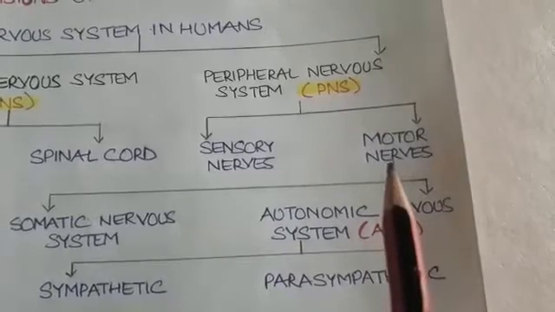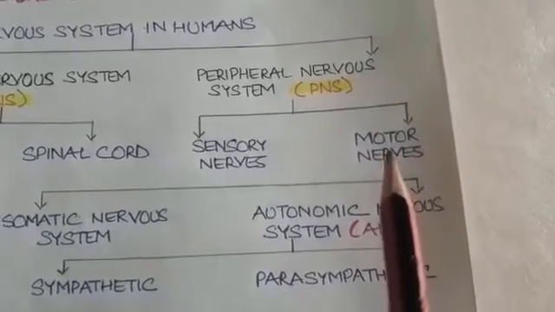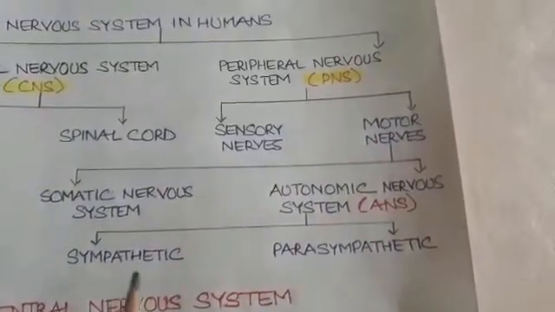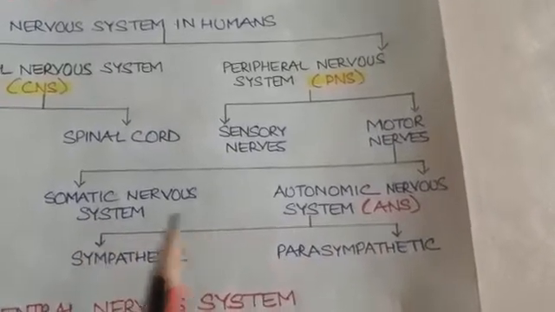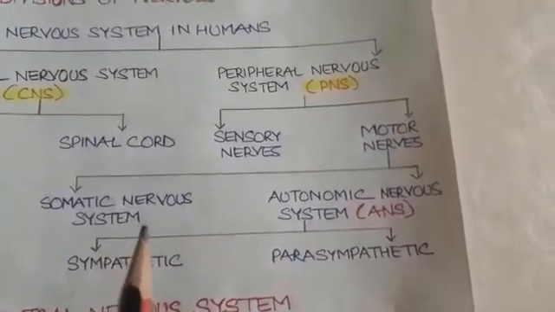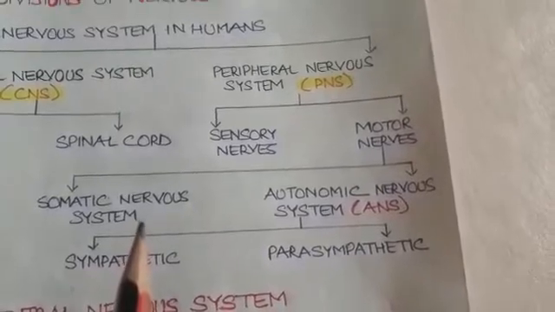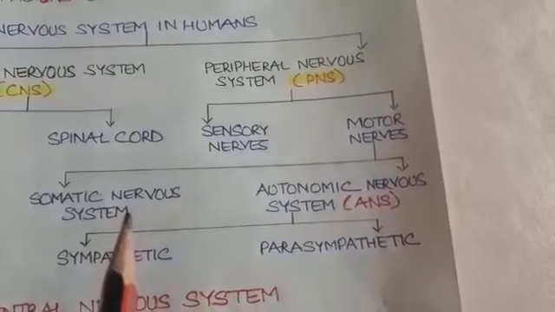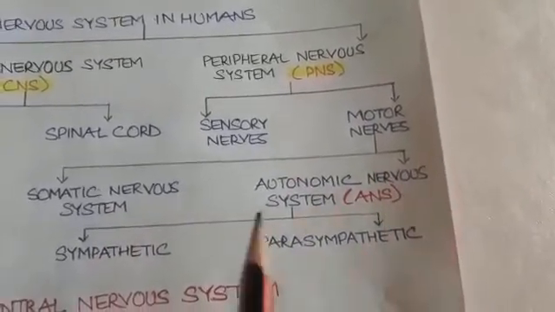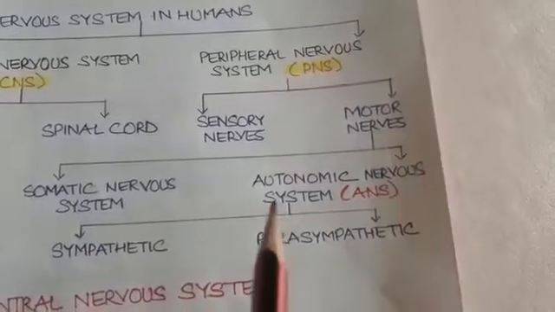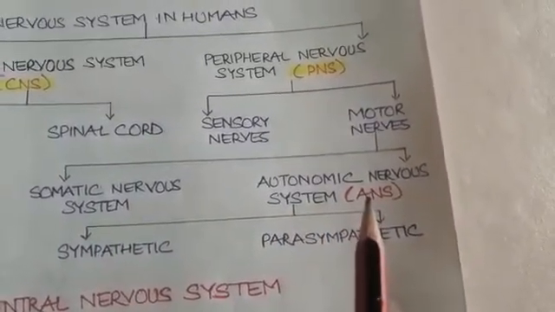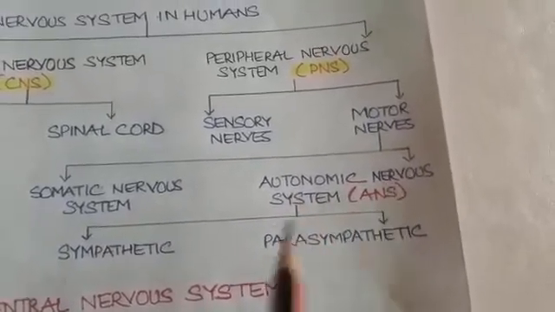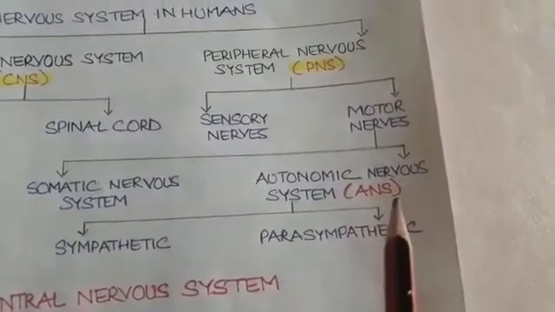As we know, motor nerves bring the messages from brain towards the body parts. So, motor nerves are of two types: somatic nervous system that bring the messages from brain to the parts of the body whose movement is under our will, our body parts. And the autonomic nervous system bring the messages from brain to visceral organs. Visceral organs means internal organs. So autonomic nervous system is also called ANS.